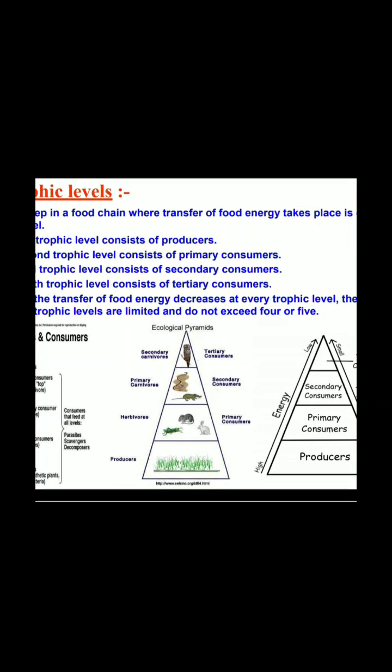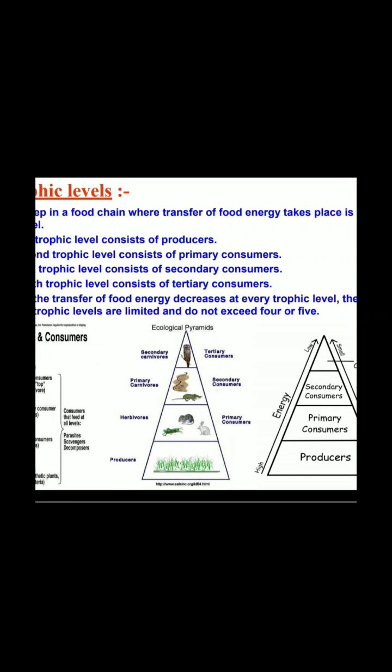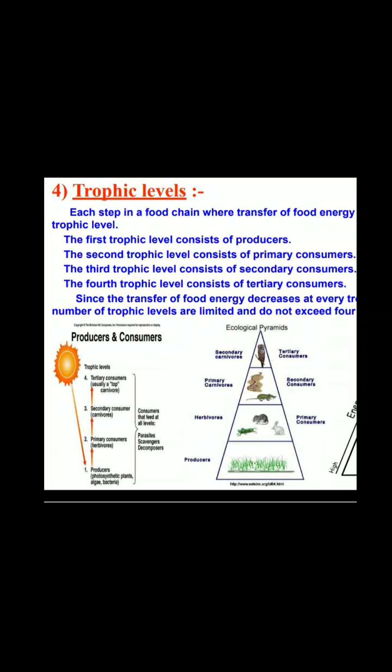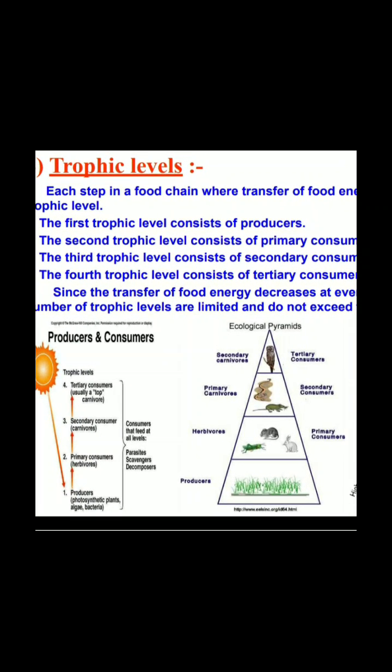Next are the trophic levels. When we talk about the food chain, we can simply see there are different trophic levels on the basis of which the energy is transferred. The maximum energy is available at the producer level. You can see here an ecological pyramid. These are the pyramids which give reference about the different trophic levels which receive energy.